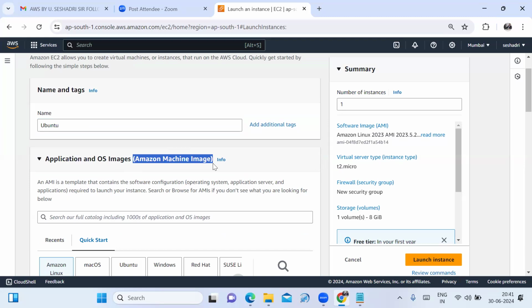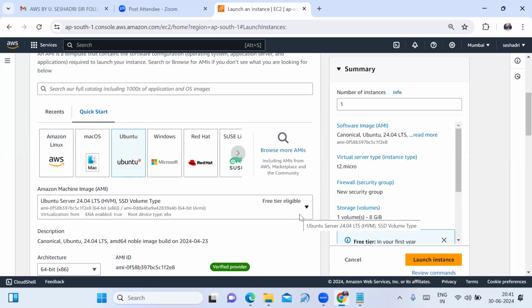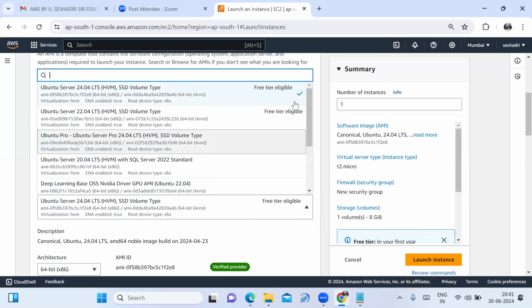See, you will launch the Linux server, so for the operating system image you may select Amazon Linux, Ubuntu, Red Hat Linux, or SUSE Linux. In this session, I launch the Ubuntu server, that's why I am selecting Ubuntu. Next, you have to scroll down. Here you need to choose the Amazon Machine Image. For that, click on this arrow mark. Some of them are mentioned as free tier eligible.